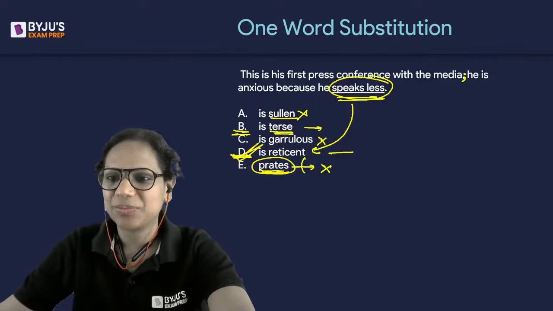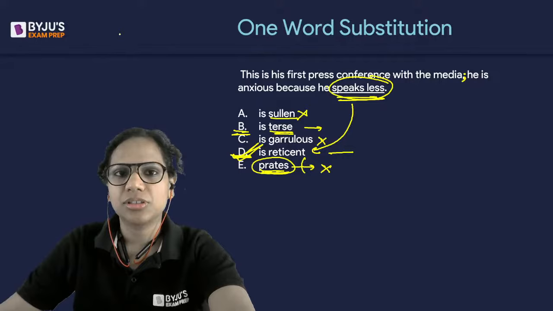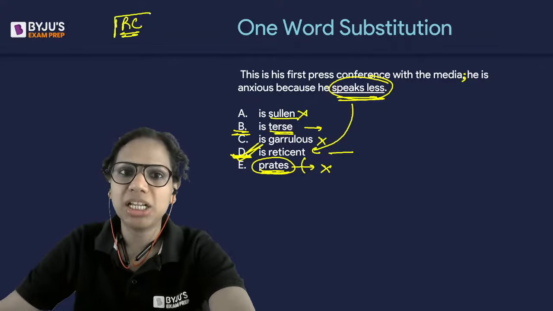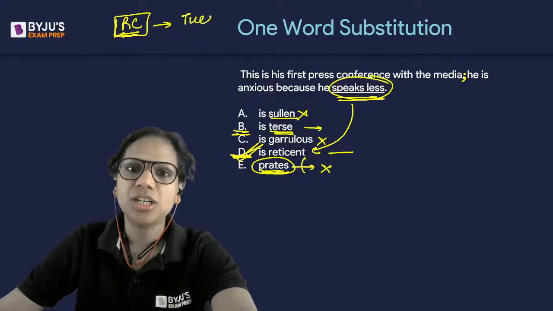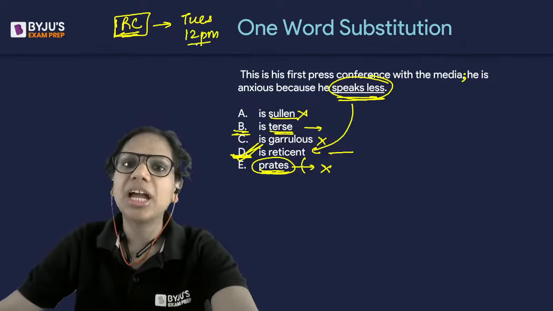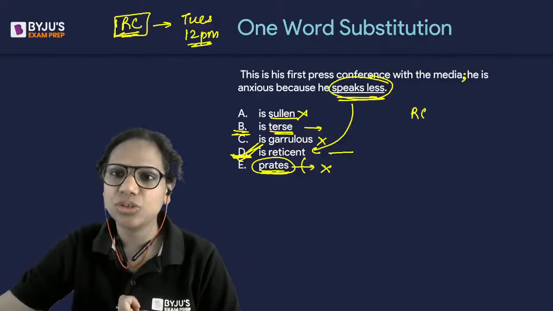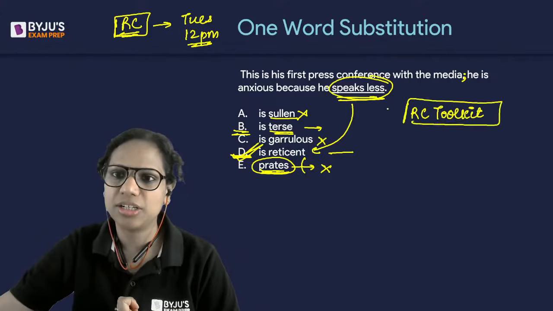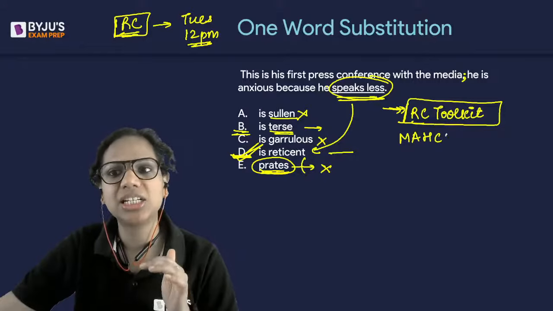That's the idea. A playlist for RC passages for MAHCET? I'll have to check. I do have an RC session on Monday though. For CMAT, I have an RC session on Tuesday, sorry. Tuesday at 12 p.m. I have an RC playlist, but these are CAT RC passages. So you can find RC toolkit. You'll find it under this head, RC toolkit, and we have a special MAHCET playlist.